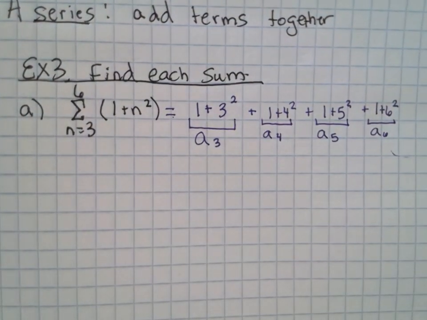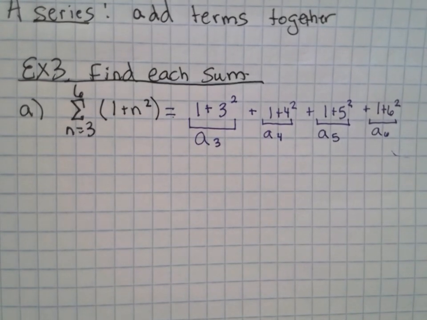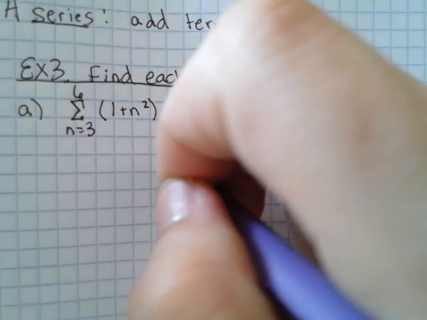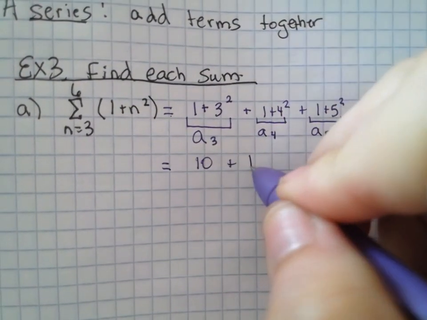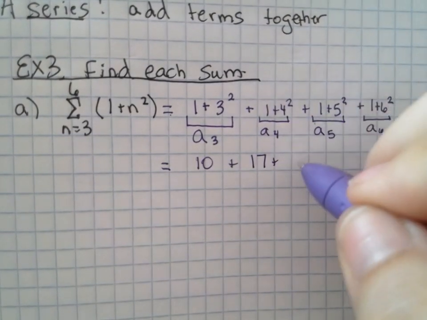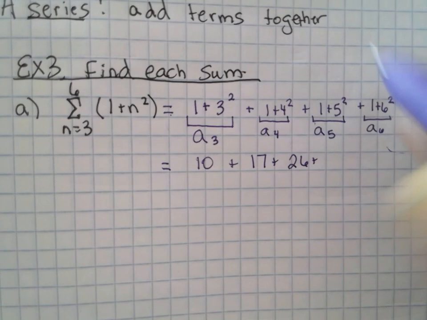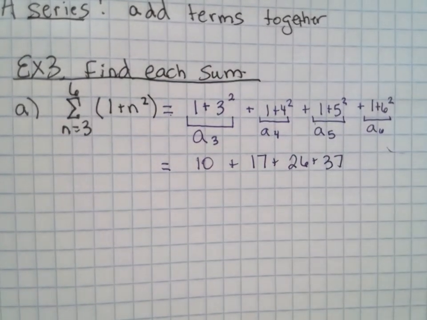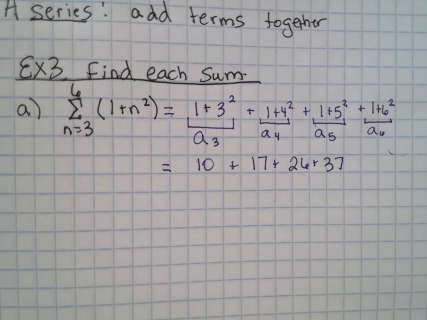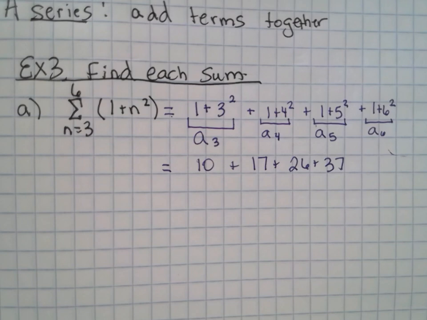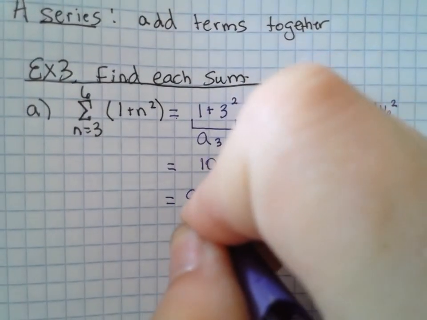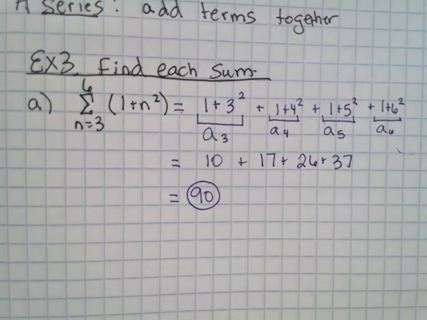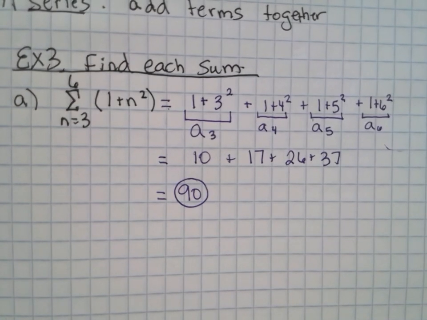Do y'all understand how I generated that? Well, what is 1 plus 3 squared? 10. Plus, what is 1 plus 4 squared? 17. What is 1 plus 5 squared? 26. And 1 plus 6 squared? 37. Now add all of those together. 90. I know that you did this all in advance. Give some people some time. It is 90.